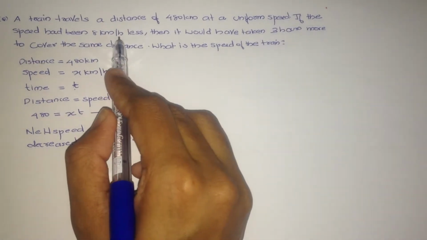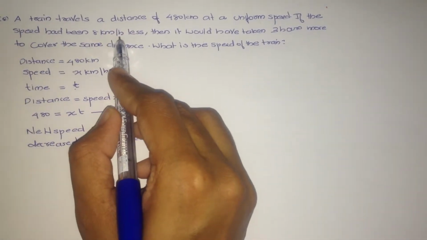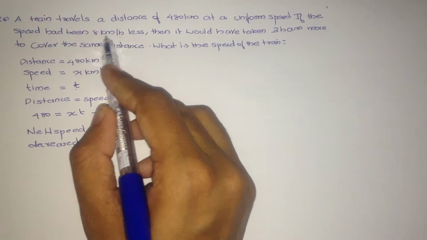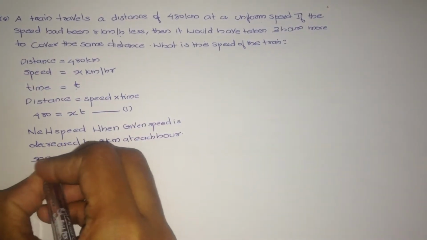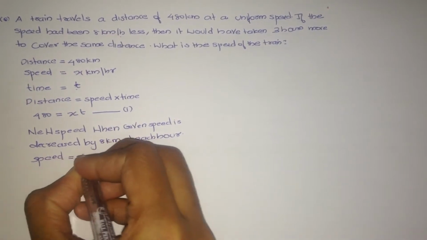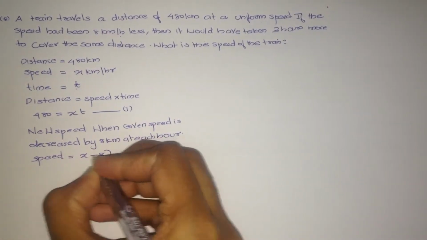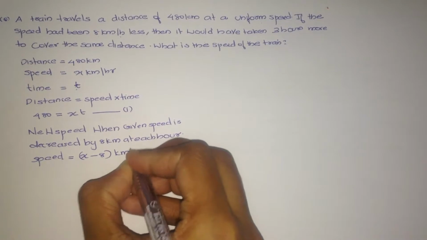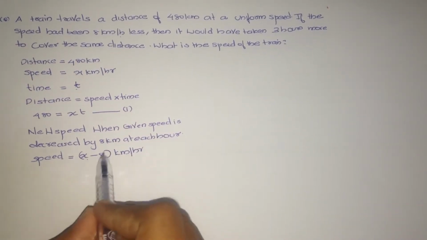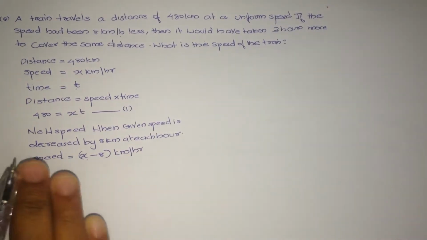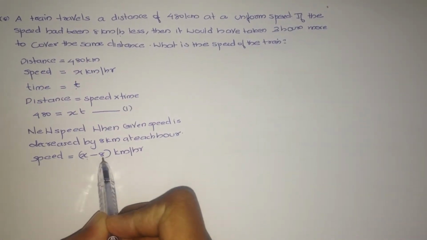From this sentence we can understand that at each hour 8 kilometer will be less. Therefore, new speed equals x minus 8 kilometer per hour. x is the current speed, and at this point 8 kilometer will be less. Therefore, x minus 8.